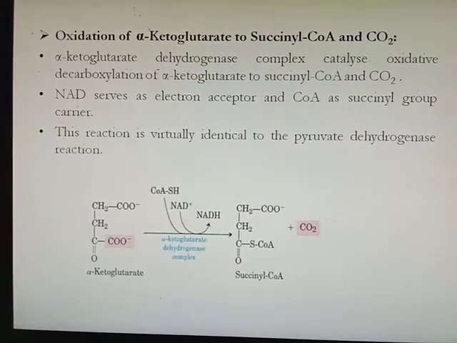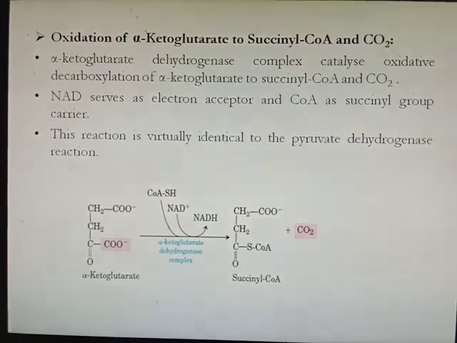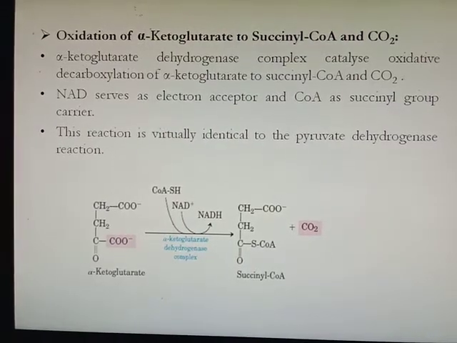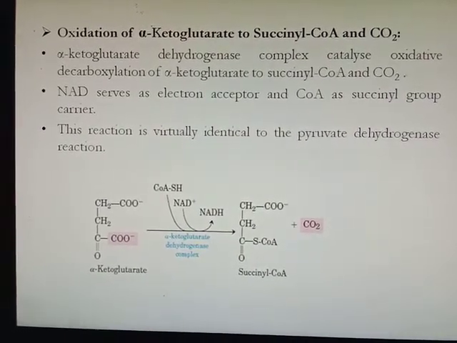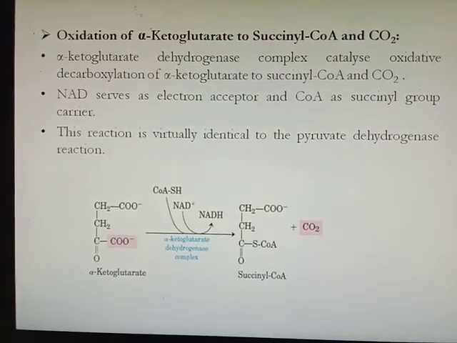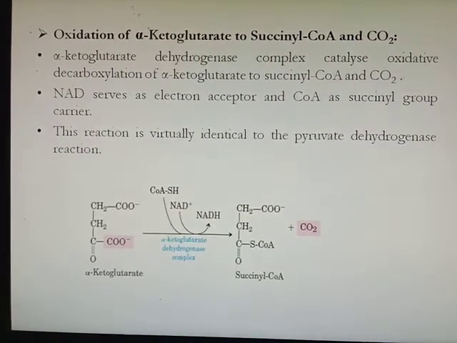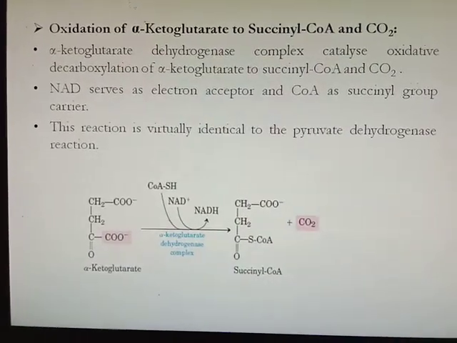This reaction is virtually identical to the pyruvate dehydrogenase complex reaction explained previously. Only the substrate and product are different, the mechanism is the same.